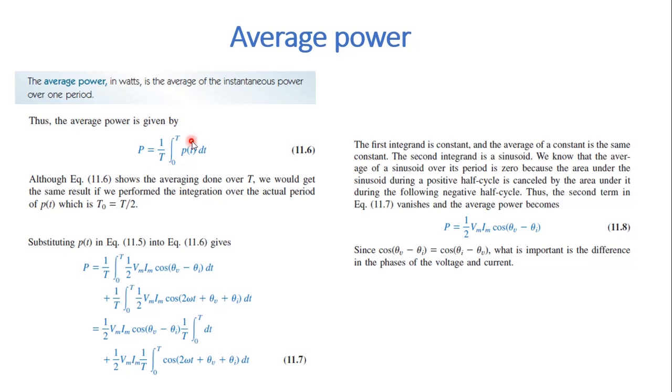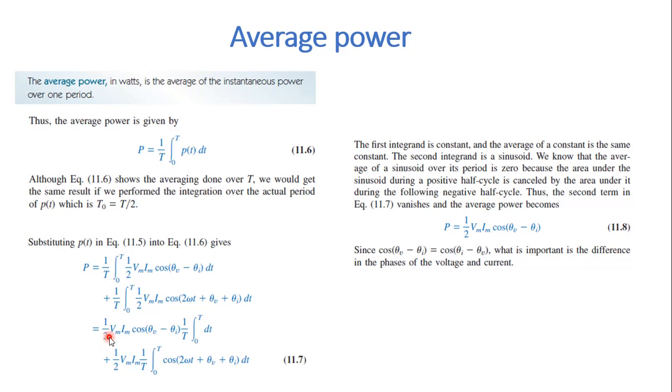So p of t, we know the value of p of t. Substitute it and do the integration. So p of t consists of two components. The first term is a constant, the second term is a sinusoidal term. The first term is half Vm Im cos of theta v minus theta I, and the second term is half Vm Im cos of 2 omega t plus theta v plus theta I. So we are going to integrate these two terms separately over one time period.